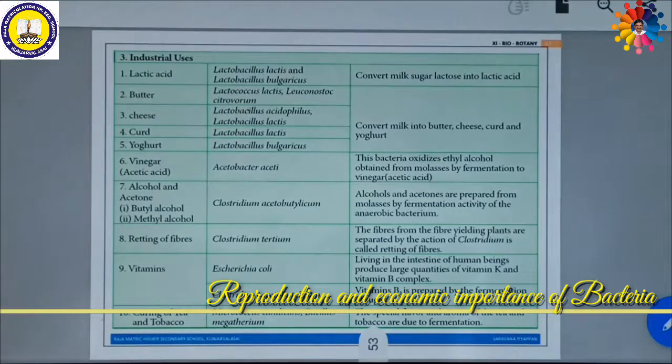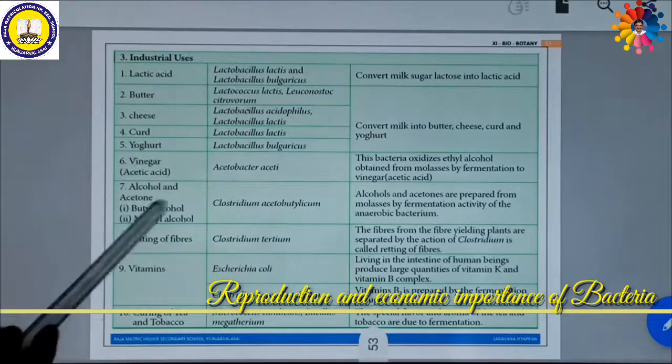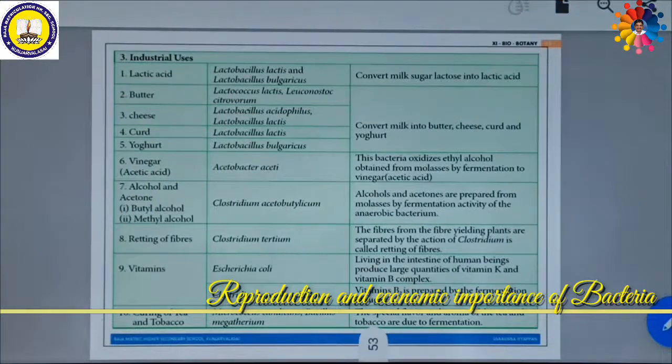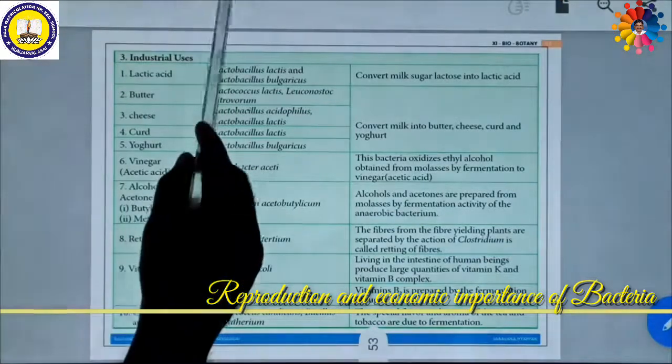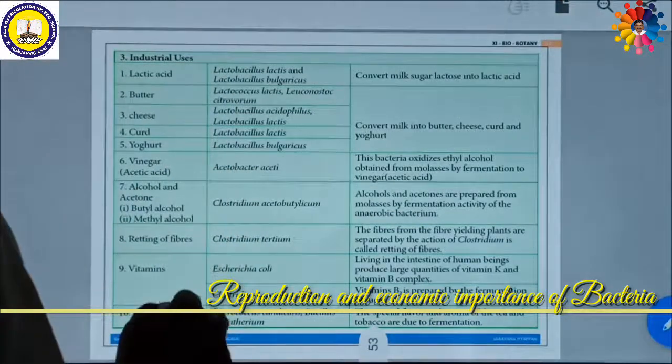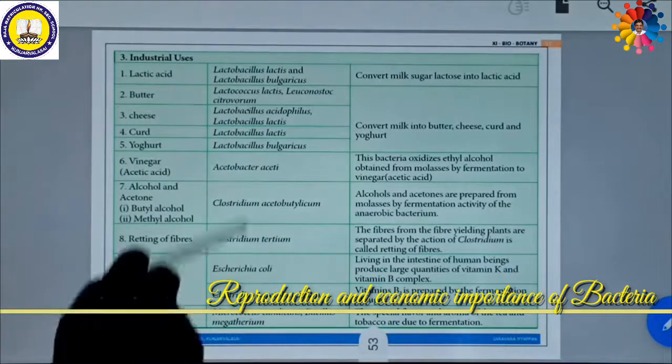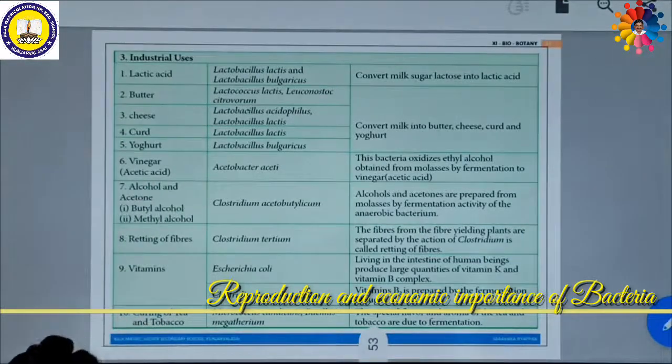Bacteria oxidize ethyl alcohol, obtained from molasses by fermentation, to vinegar, acetic acid, by certain bacteria like Acetobacter aceti. Similarly, Clostridium acetobutylicum is very useful to produce alcohol and acetone. Butyl alcohol and methyl alcohol can be prepared. These alcohols and acetones are prepared from molasses by the fermentation activity of anaerobic bacteria.